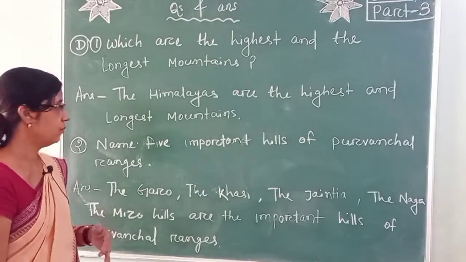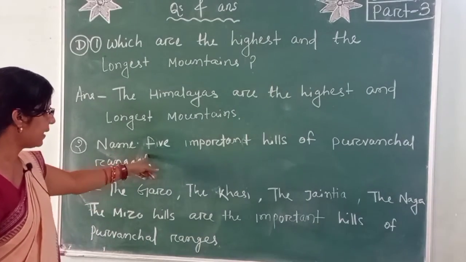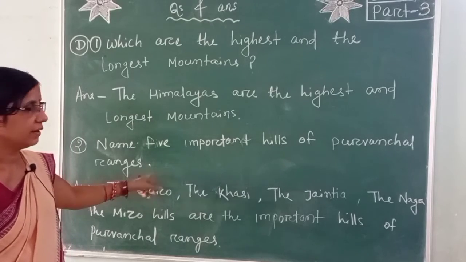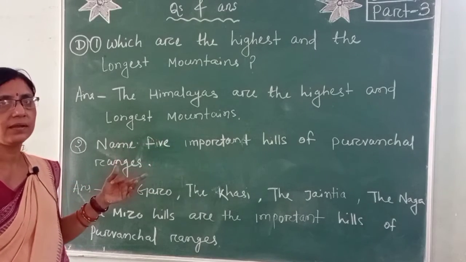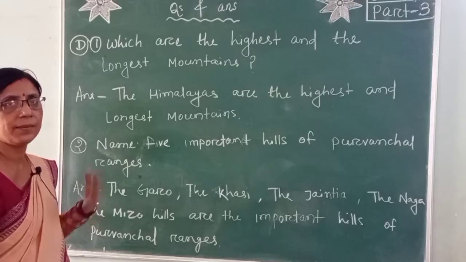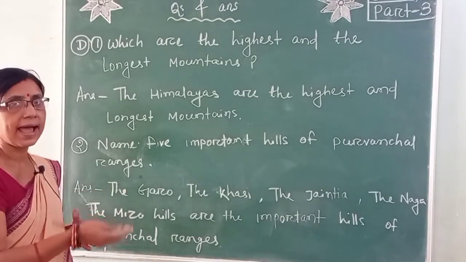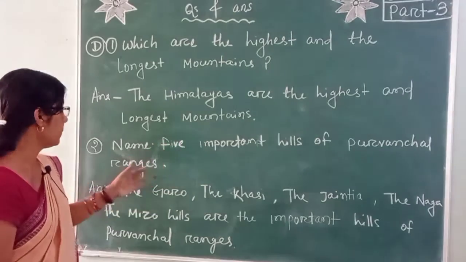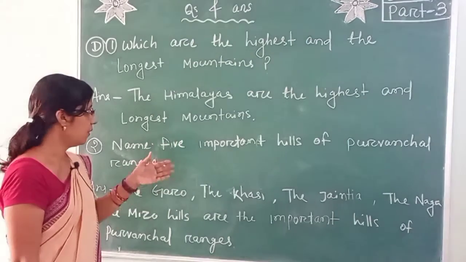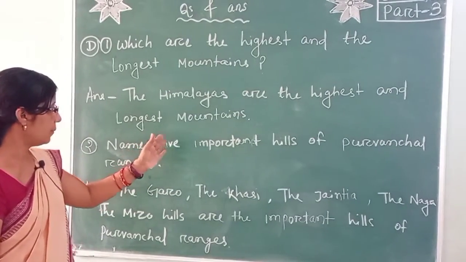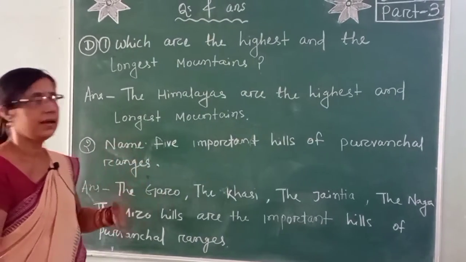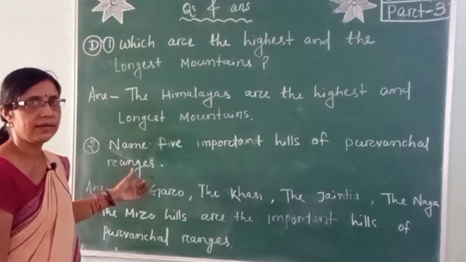Then the number 2. Name the 5 important hills of Purbanchal ranges. The Purbanchal ranges means the eastern Himalaya, the branch of Himalaya that lies to the east of Himalayas. Which important hills lie in Purbanchal ranges?